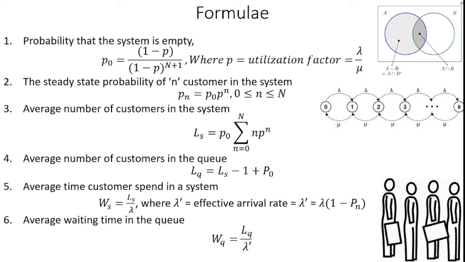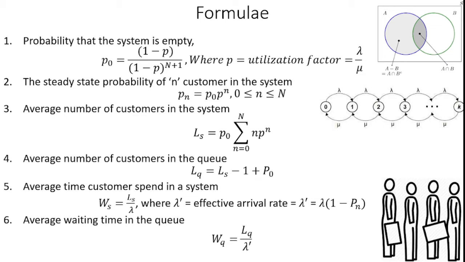After that, the average time a customer spends in the system. How much time is the customer spending for service? What is the average time? We can determine that average time through WS is equal to LS divided by lambda dash, where LS is the average number of customers in the system. Lambda dash is a new symbol I utilized.